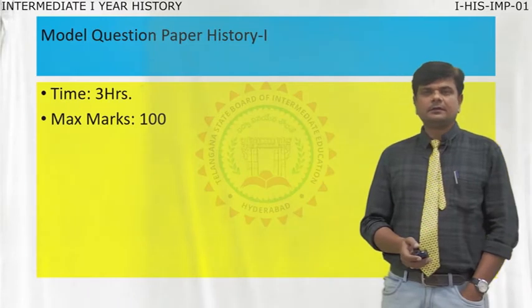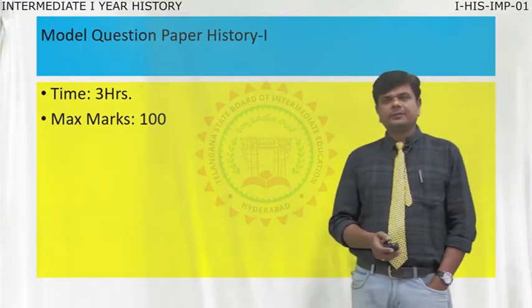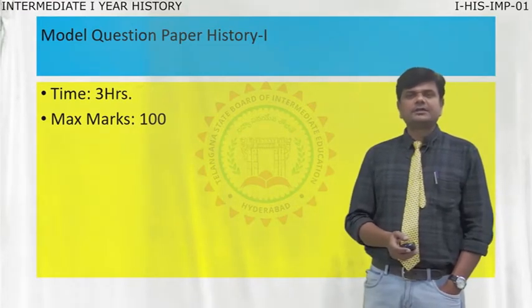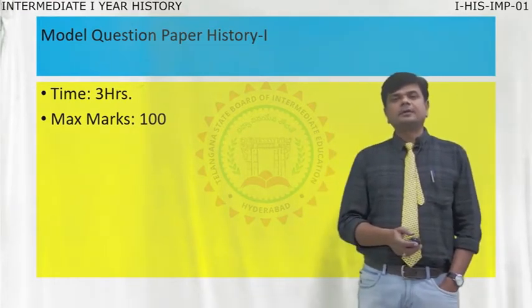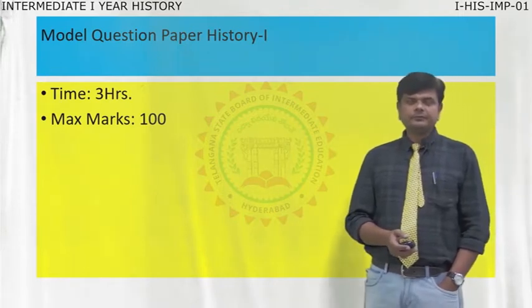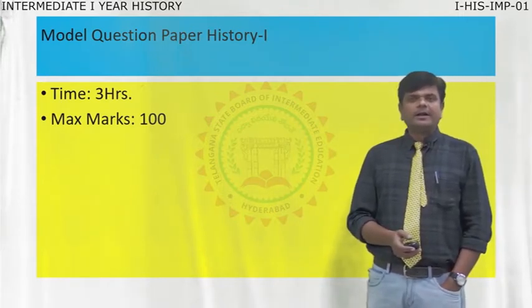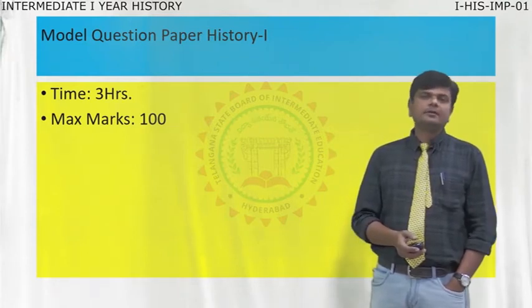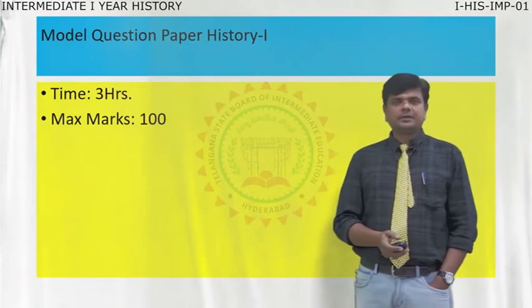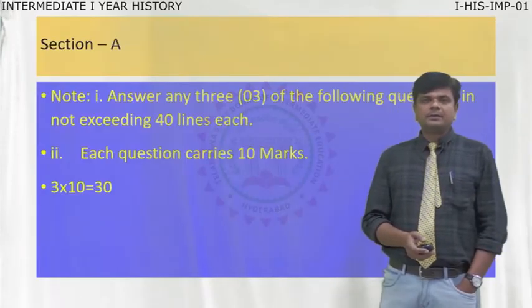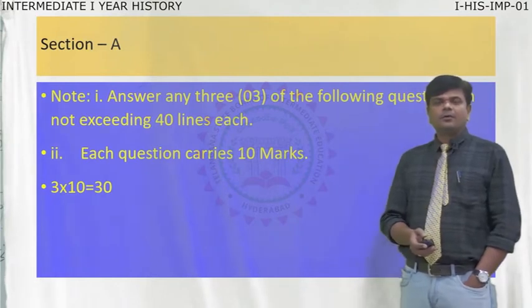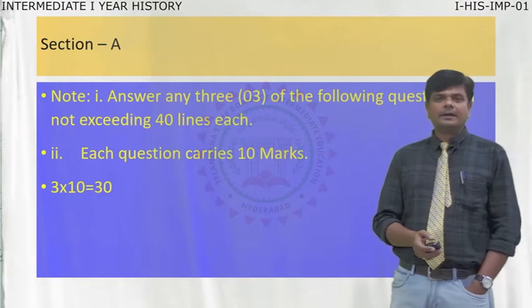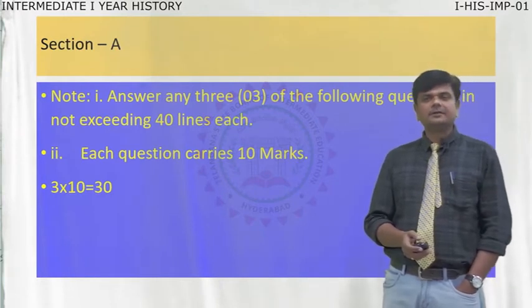Today we are discussing the History Model Question Paper, the first year History Model Question Paper. It is a 100 marks paper, maximum marks 100, and the time given is 3 hours. The question paper covers 150 marks, but you have to write only 100 marks, maximum marks 100 only.